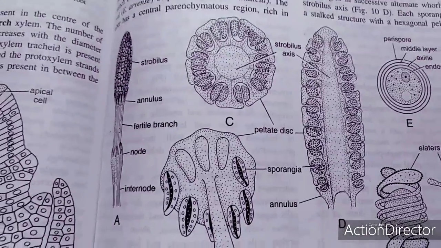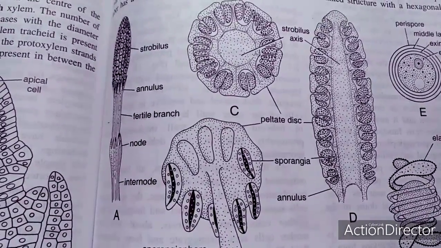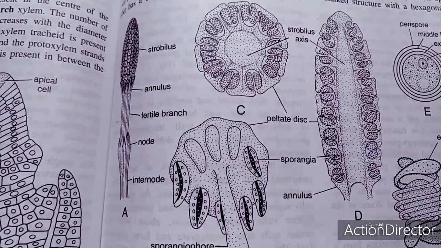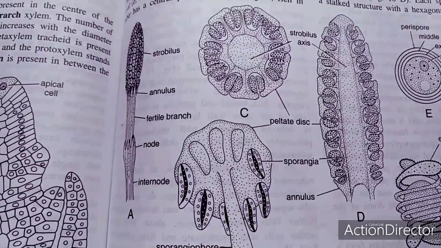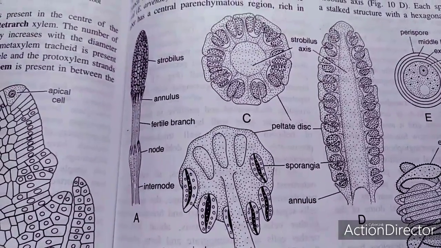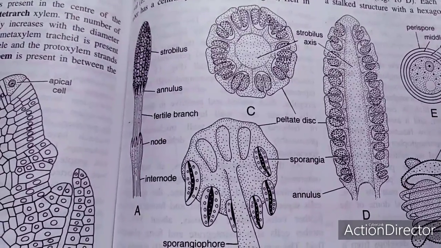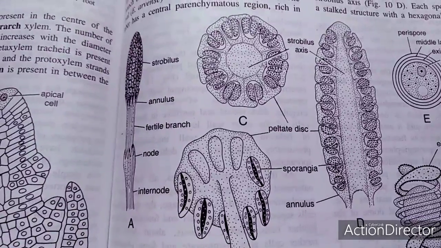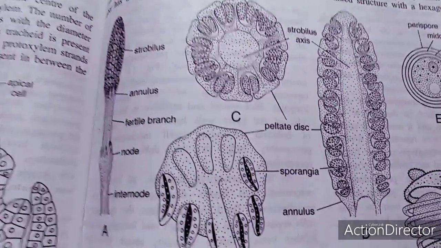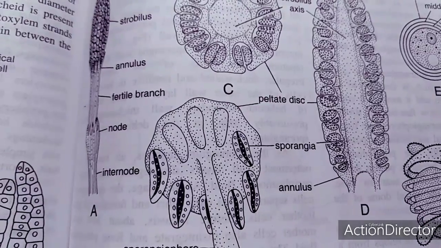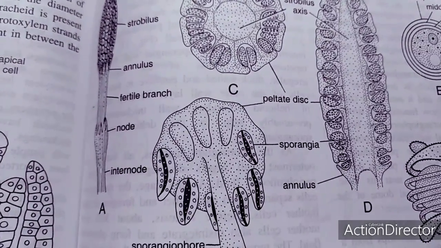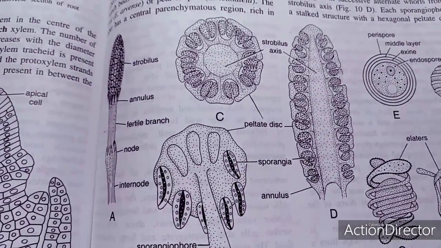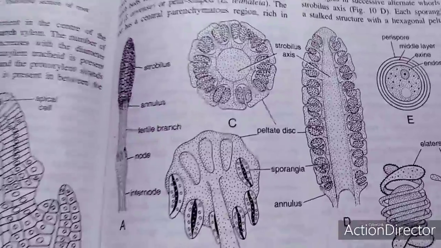But this is a very interesting one. As I just mentioned, there is a peltate disc. The peltate disc is usually hexagonal in outline, and elaters are also recognized on the spore. The sporangiophores are arranged in whorls. Each whorl is composed of 20 sporangiophores or so. So the interesting thing is that the peltate or hexagonal disc is present on the sporangiophore. In this case 20 sporangiophores are recognized, or maybe more. Then spore formation takes place.